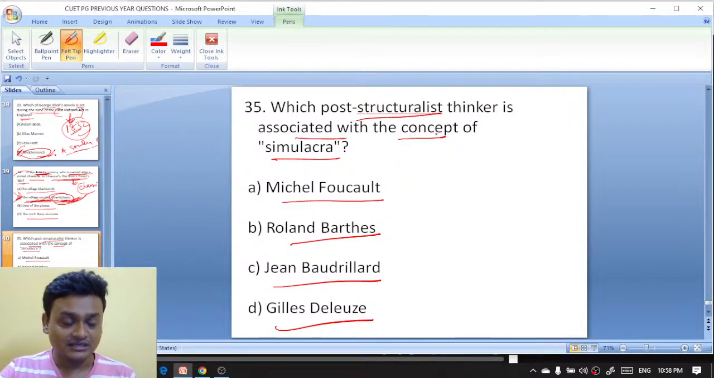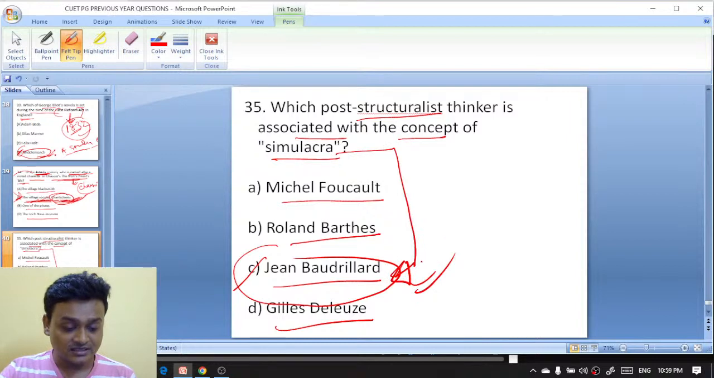Which post-structuralist thinker is associated with the concept of simulacra? Diktava Sinha, you are absolutely right. Jean Baudrillard is associated with the concept of simulacra. So C is the right answer. So these were all 35 questions.